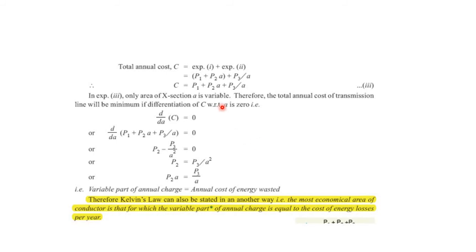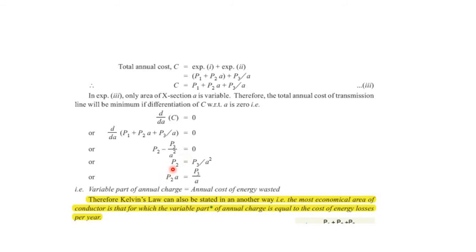Now, differentiating this expression with respect to the area of cross section, we find that P1 is constant, so it will be deleted, and P2A will become P2, and differentiating P3 over A will produce minus P3 over A square, and this will be equal to 0.